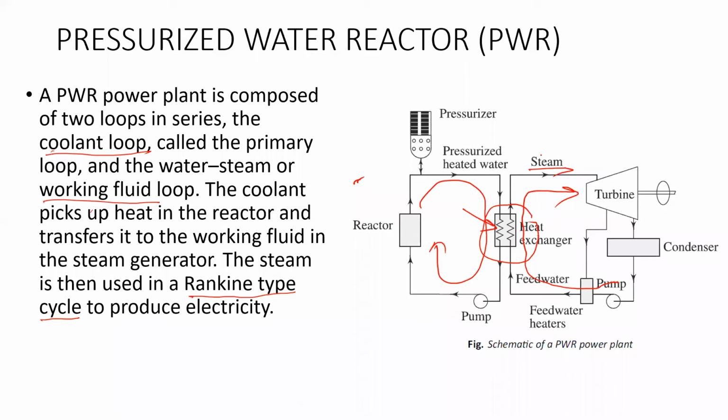This steam is having very high temperature and pressure, and it is given to the turbine. When it is placed on the blades of the turbine, it will be expanded. Expanded means what? Its temperature and pressure will be reduced.